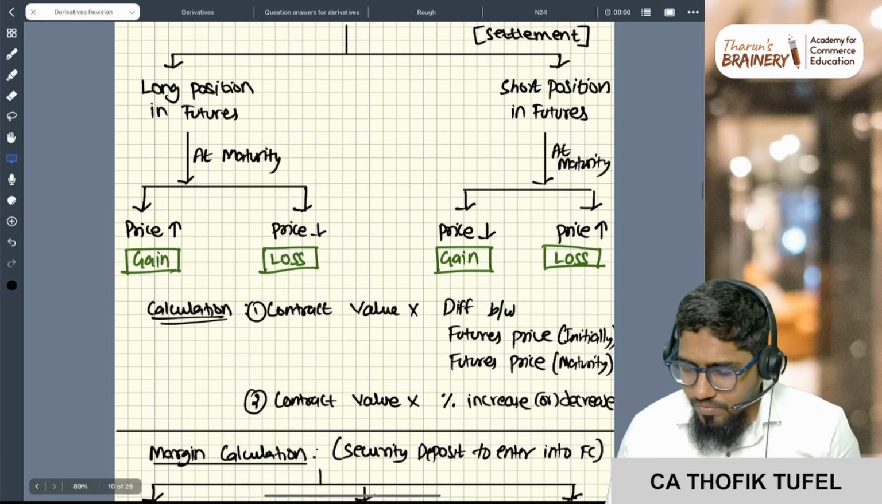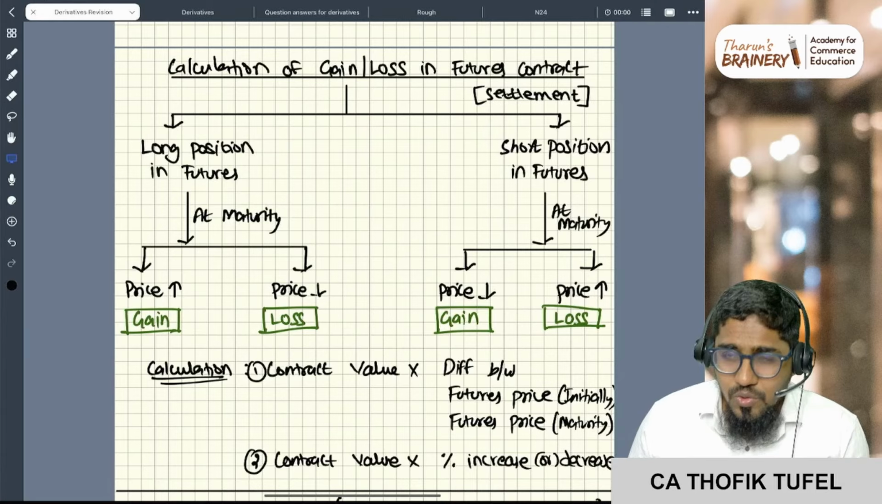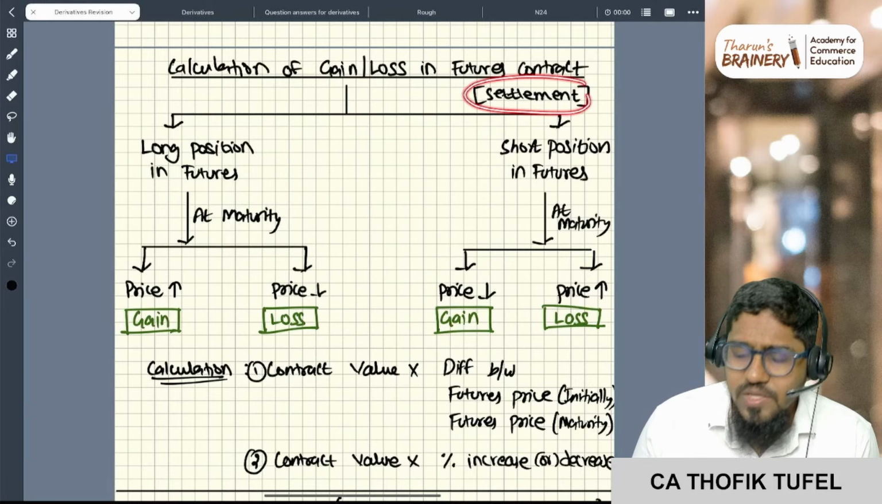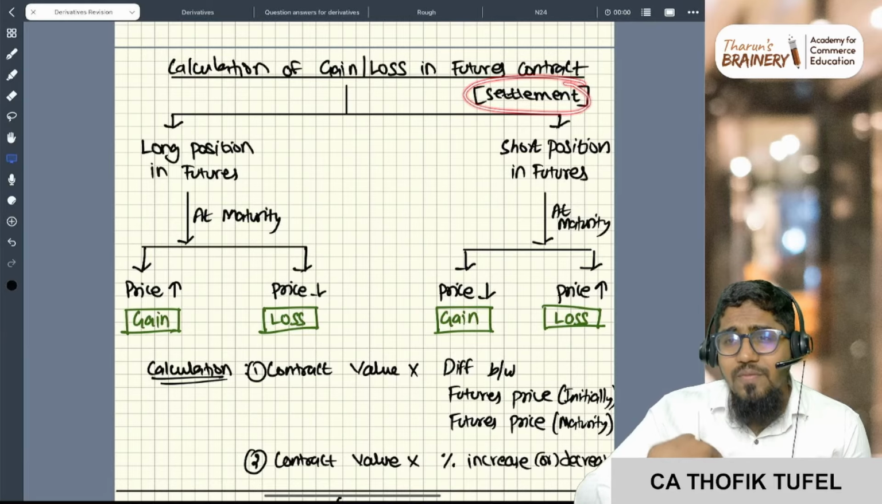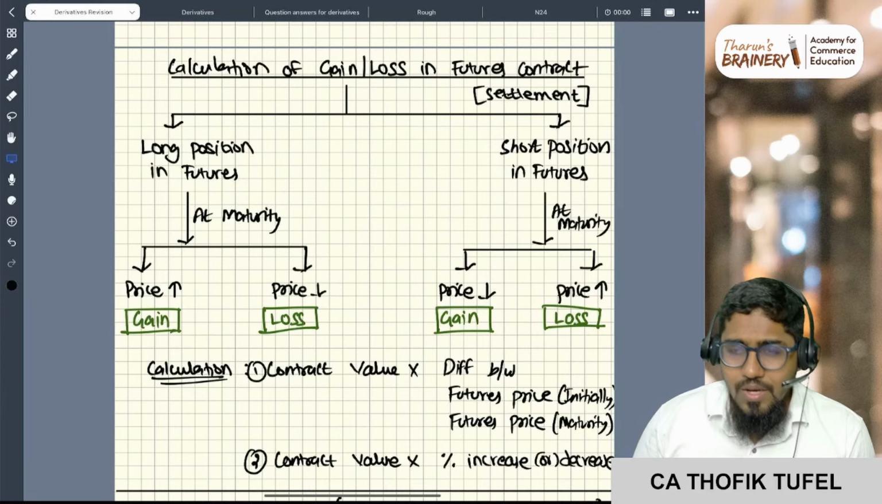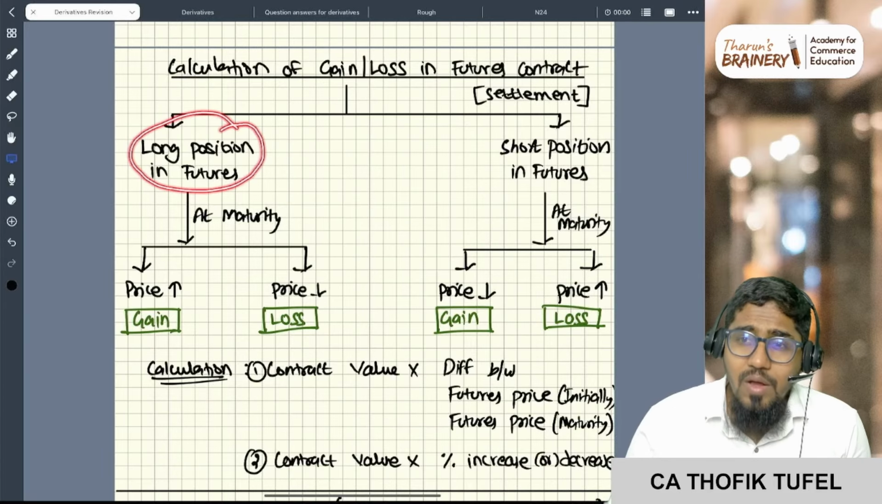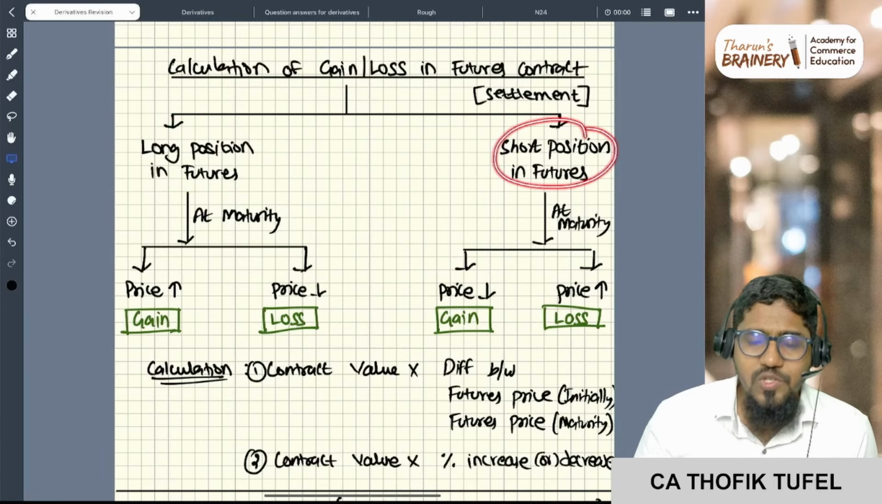Very easy, very easy. Okay, calculation of gain or loss. You know, in futures I should make only cash settlement. So sir, what is the profit or loss? What is the settlement that I should make at maturity? Now, if I purchase the future, which means long position, or if I sell the future, which means short position.